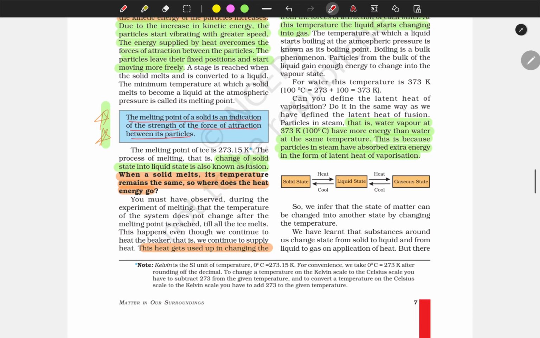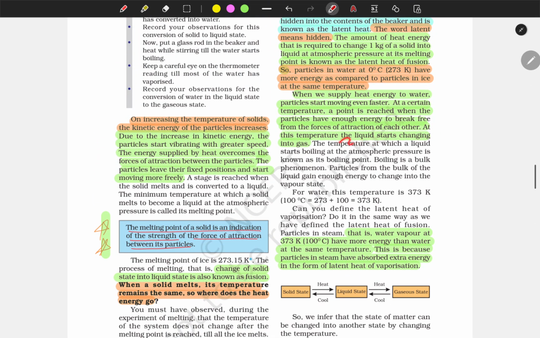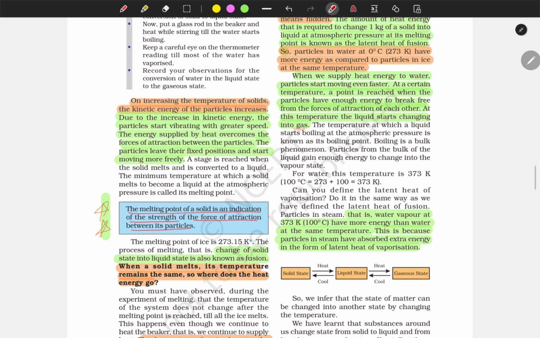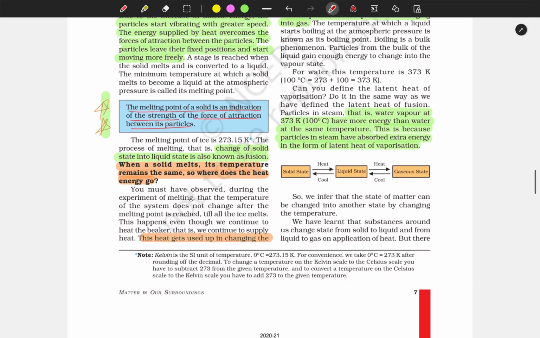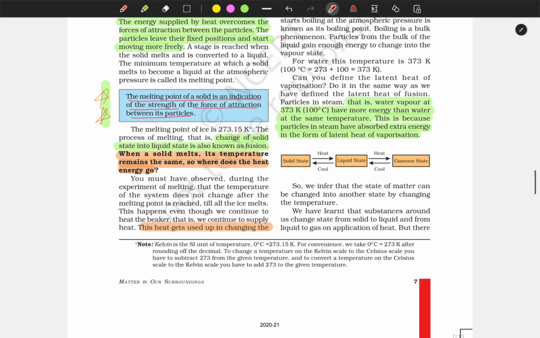a gaseous state. It evaporates and becomes a gaseous state. Evaporation is something else. We will discuss this later. That is, water vapor at 100 degrees Celsius has more energy than the water at the same temperature.